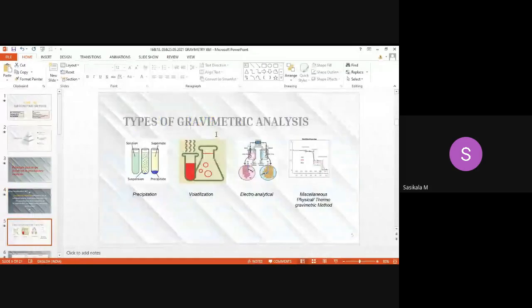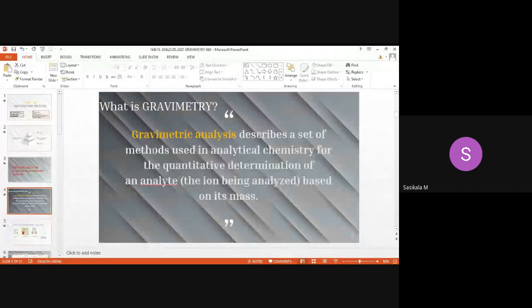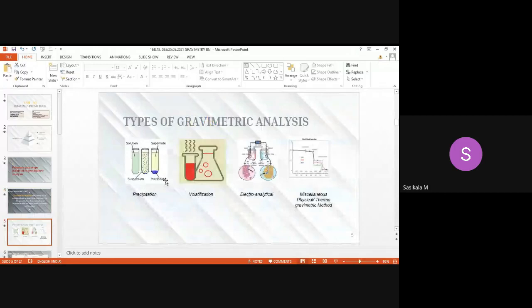Now we'll see the types of gravimetric analysis based on the application and principle applied in the gravimetric method. There are 4 kinds of gravimetric methods. One is the precipitation method, then another one is volatilization. Either we will be precipitating the ion. Here, what you have seen, the analyte, the ion, will be precipitated and then it will be analyzed for its mass.